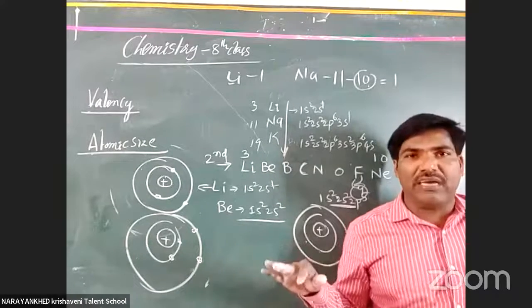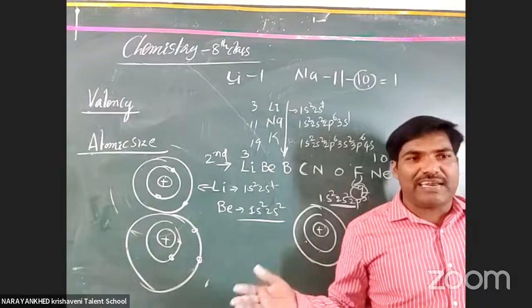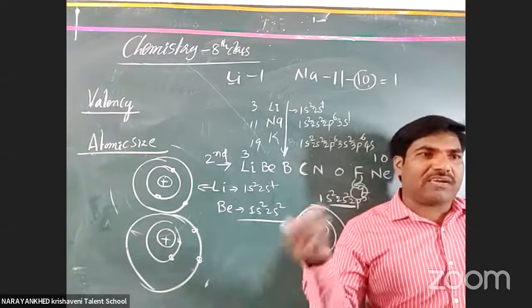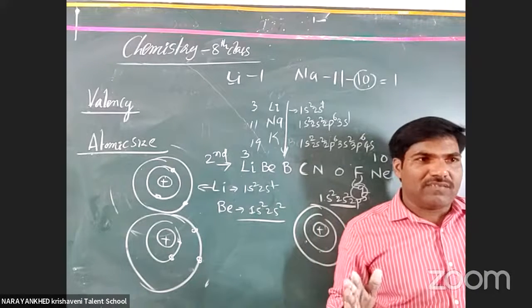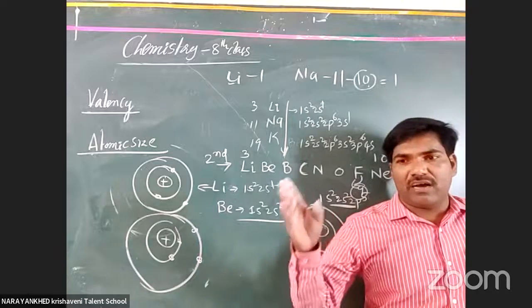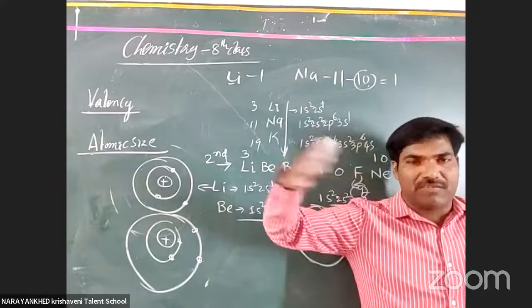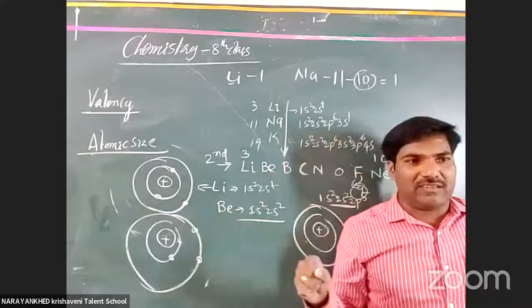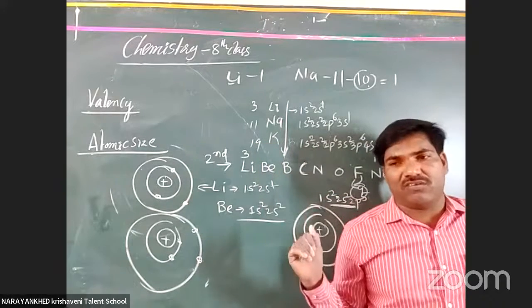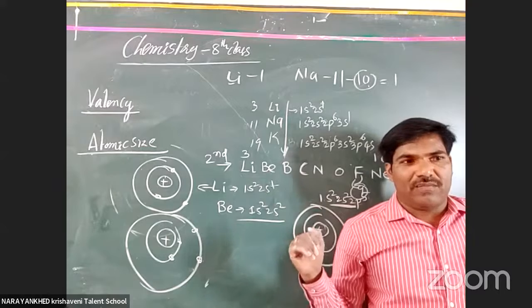Simply consider 8th class students, 9th class students, 10th class students. In the assembly prayer, suppose we are standing as 8th, 9th and 10th class students.